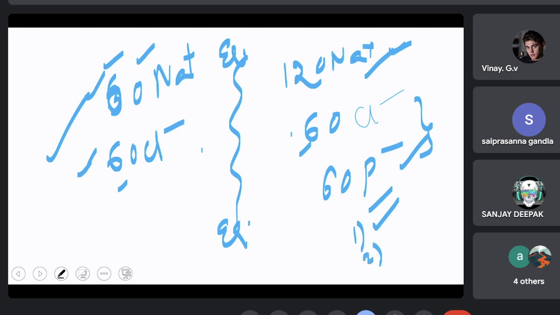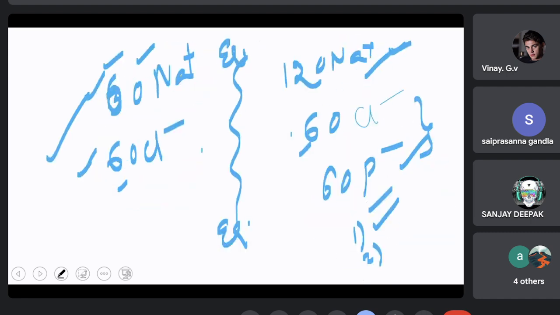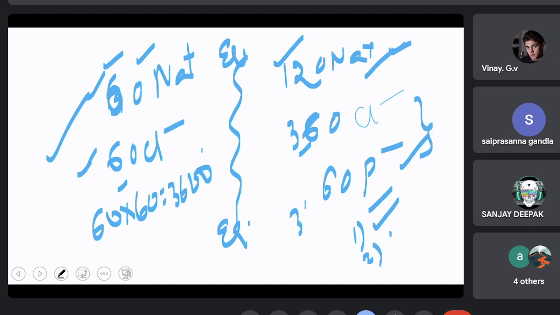The second rule is, the product of the diffusible ions on one side is equal to the product of the diffusible ions on the other side. So what is the product of the diffusible ions? Here the diffusible ions are 60 into 60, that is 3600. Here the diffusible ions are 120, sorry, here it will be 30. So here it will be 120 into 30. It is again 3600. So what happened? The product of the diffusible ions on one side is equal.